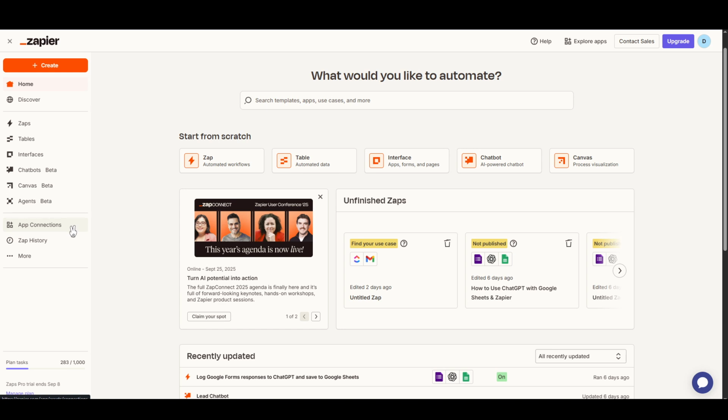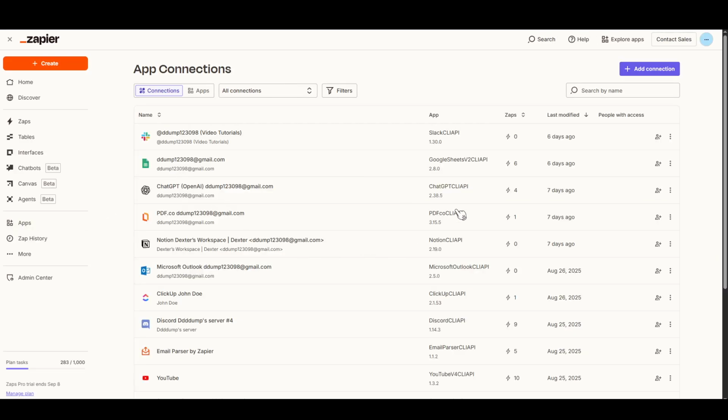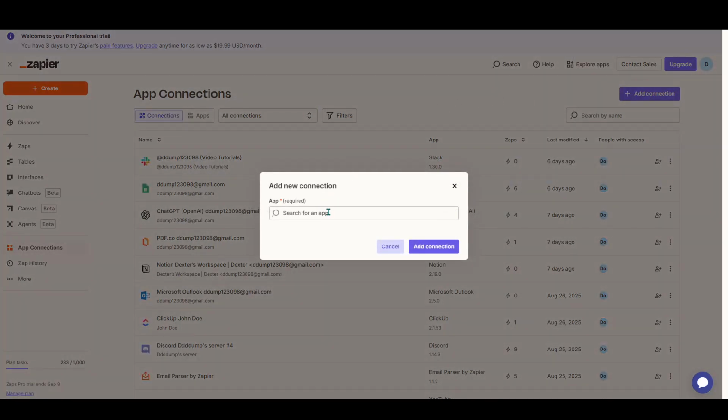Next, direct your attention to the top right corner of the Zapier interface. You'll notice a button labeled Add Connection. This is your gateway to connecting new applications to Zapier. Go ahead and click on it. This will open up a search bar where you need to type in Salesforce. Typing it in will fetch the Salesforce application, ready for integration.